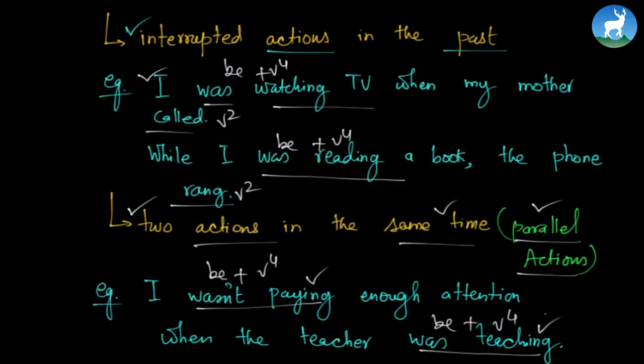I wasn't paying enough attention and the teacher was teaching. While the teacher was teaching, I was not paying enough attention. Or I wasn't paying enough attention when the teacher was teaching. So you're not paying enough attention and the teacher is teaching. So these two actions were parallel. That's why we call it two actions at the same time or parallel actions. So past continuous tense is also used to describe two actions at the same time.